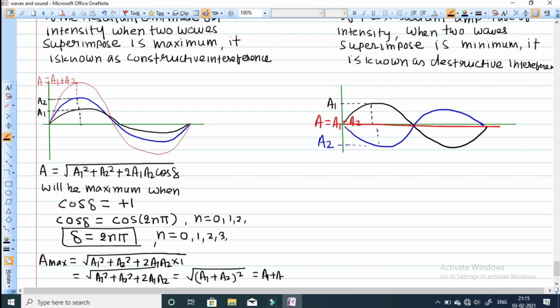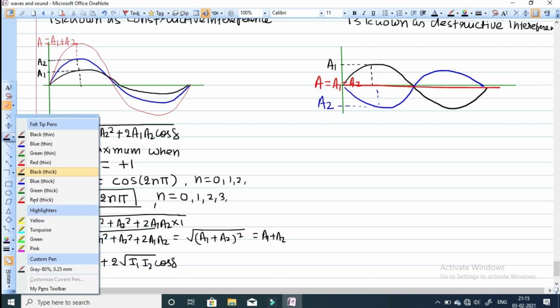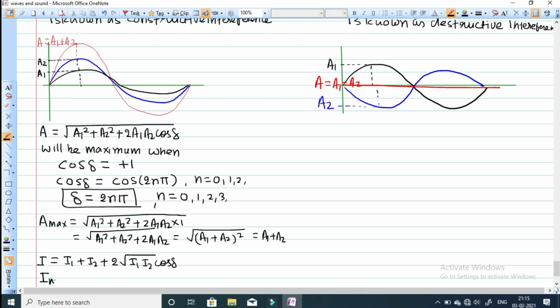And similarly we can calculate the maximum intensity also. The expression of intensity is I is equal to I1 plus I2 plus 2 under root I1 into I2 into cos of delta, and sorry, cos delta will be out of the root. Okay, cos delta. Now take the maximum value of delta. When the delta will be maximum, intensity will be maximum. I max will become I1 plus I2 plus 2 into under root I1 into I2.